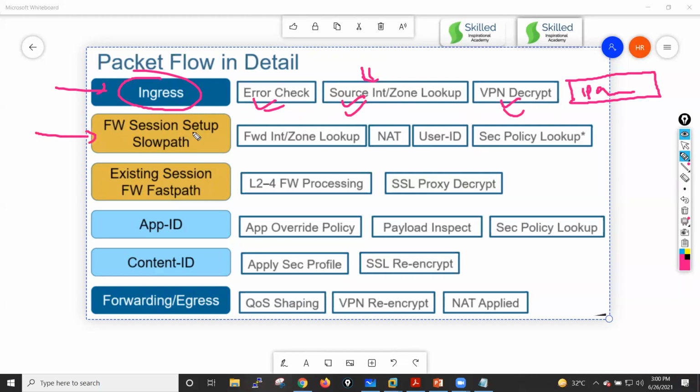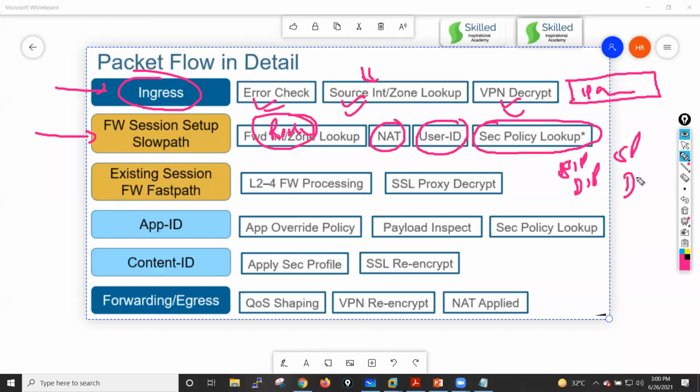Now we have the firewall session setup state, where your routing lookup happens, then your NAT policy evaluation happens, then your user identification happens, then your security policy lookup happens on the basis of source IP, destination IP, source port, destination port, and protocol number. These are the five things it will use for doing the lookup into your policies, guys. Okay, and it will also take the help of the ingress zone. These are the five, six things it will use when it does the lookup on policies. It will not do the lookup on the policies here for the application and for content, guys.